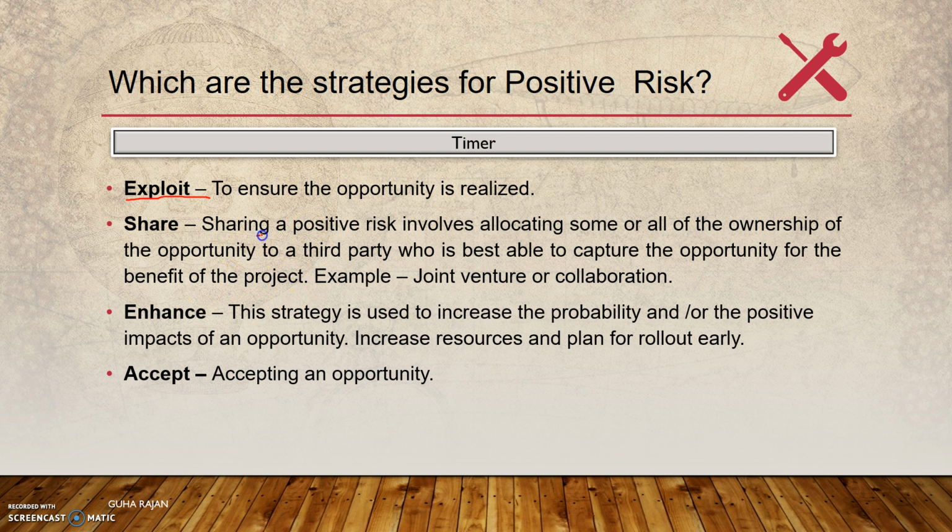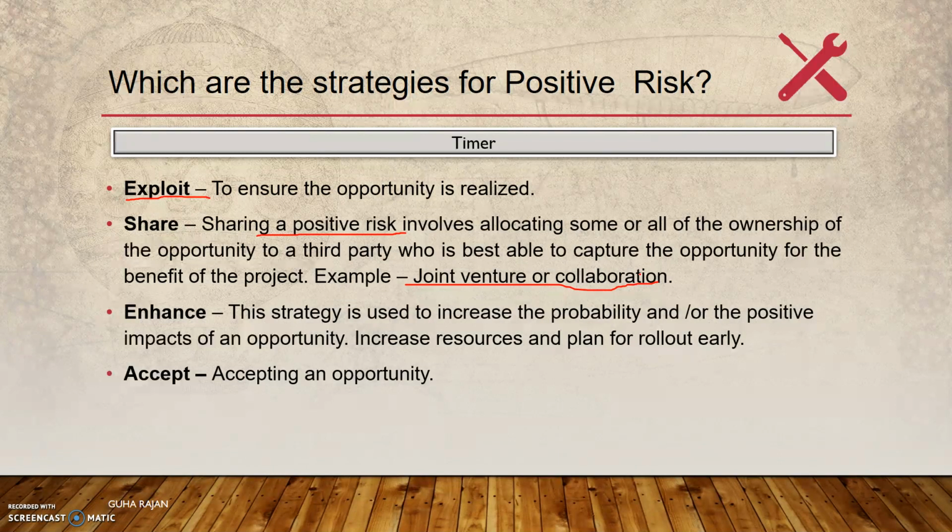And share is where a company from a different country tries to enter another country. They might not know about the laws prevailing in that country, the culture or the people. In that case, they go for a joint venture or a collaboration between both countries' business units.